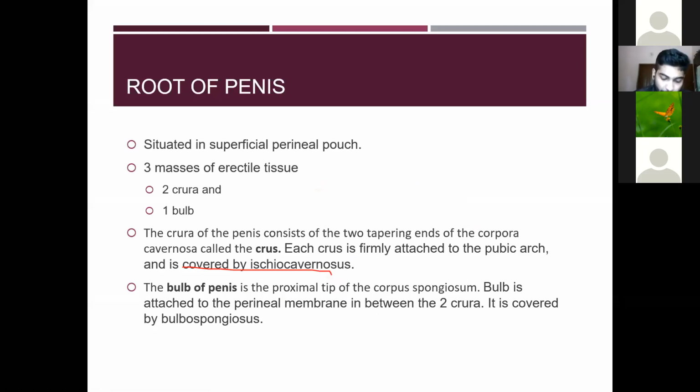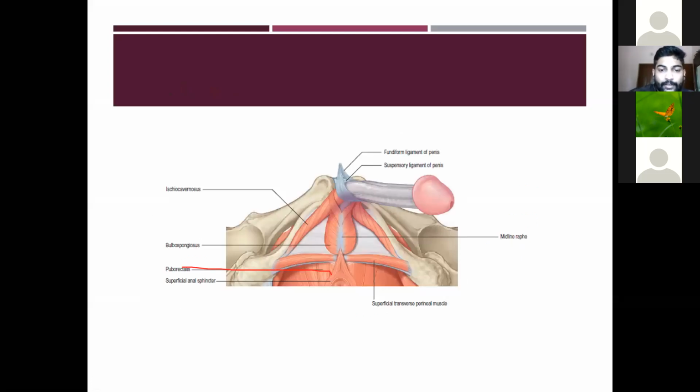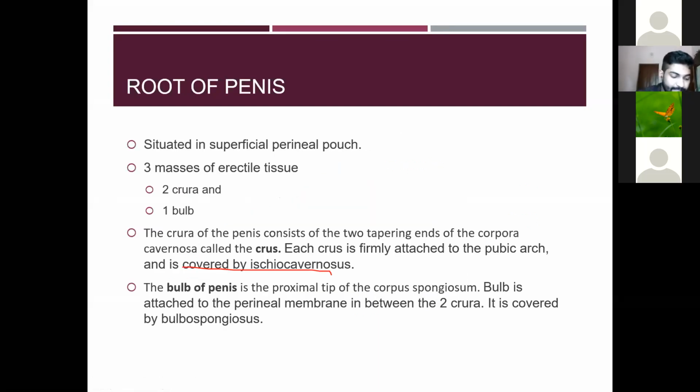Then it is covered by the bulbospongiosus. Here you can see the crus of the penis is covered by the ischiocavernosus, and the bulb is covered by the bulbospongiosus. In the male, the bulbospongiosus helps in erection, urination and ejaculation of the sperm. The ischiocavernosus helps only in the erection.